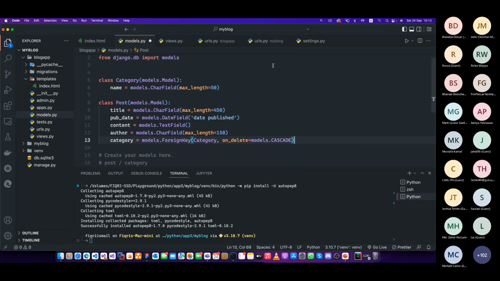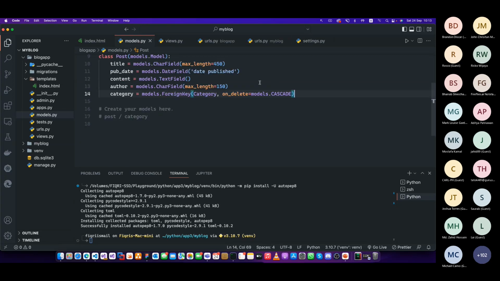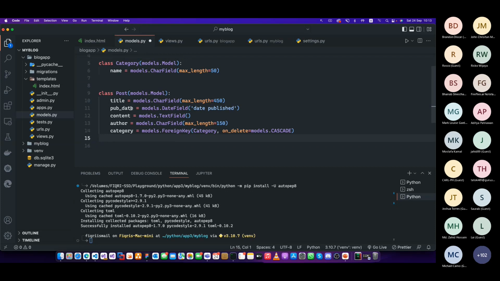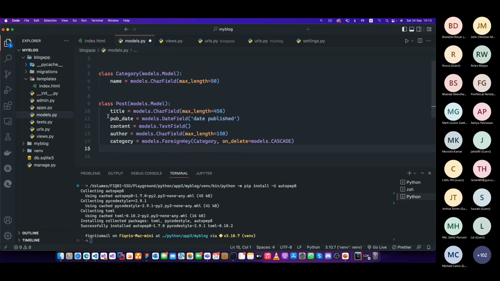Right now we have two models. It's clear enough to understand. Let's delete these things. I don't need this. We have two models, the category and the post. That's why I created the category first, because to use it here, right? Category. Now we have the post and the category, two different models. We save it. Now that's done.